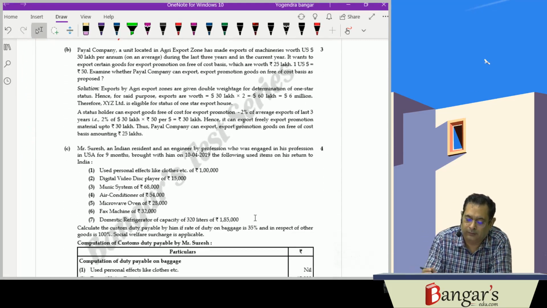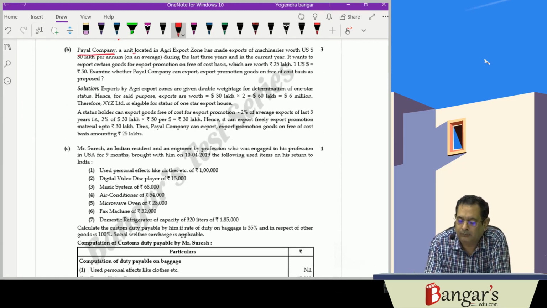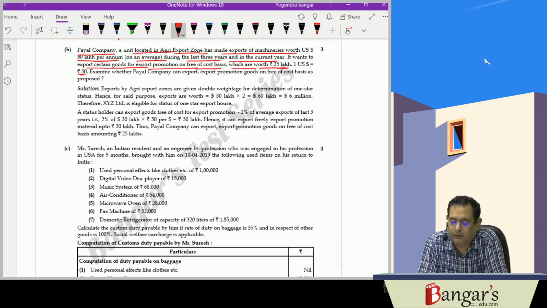Next question, look at this, Payal. A company is a unit located in agri export zone, has made export of machines worth $30 lakhs per annum on average basis during the last 3 years and in current year. It wants to export certain goods for export promotion on free of cost basis, which was worth 25 lakhs, $1 is equal to rupees 50. Examine whether Payal can export